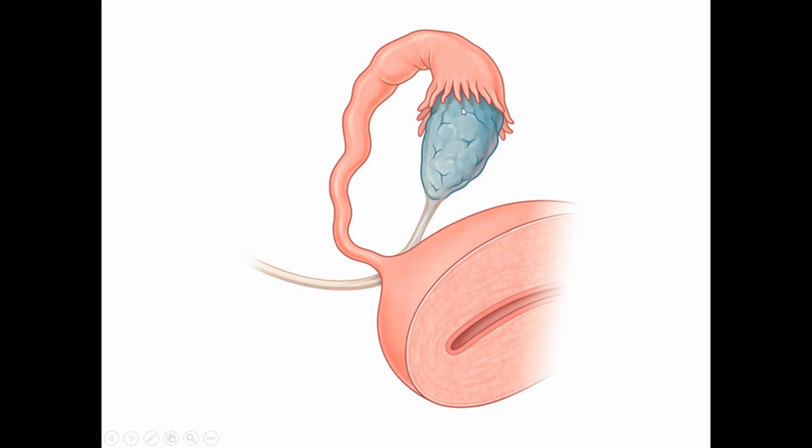Whereas if the dye does not spill into the peritoneum, that fallopian tube is blocked. So to confirm, if both the fallopian tubes are blocked, it is effectively sterilization, infertility in the couple. So the patency of fallopian tube can be studied by hysterosalpingogram. Always remember that you cannot do this when you suspect pregnancy.